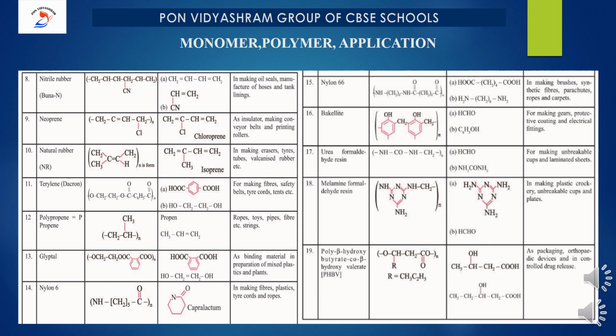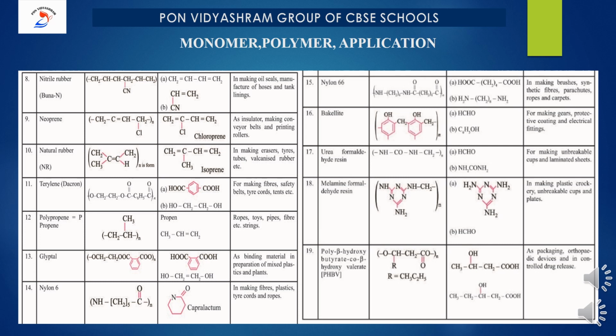The next one is bakelite. Here monomers are formaldehyde and phenol. The 17th one is urea formaldehyde resin. Monomers for this particular polymer are formaldehyde and urea. I hope everybody remembers the formula for urea, that is NH2CONH2. This is useful for making unbreakable cups and laminated sheets.